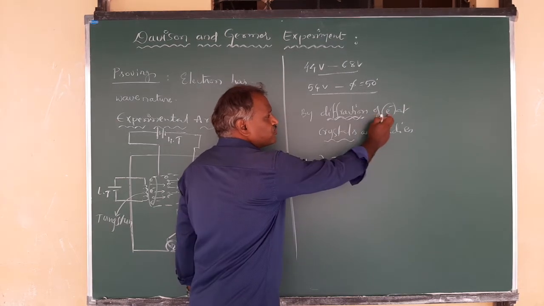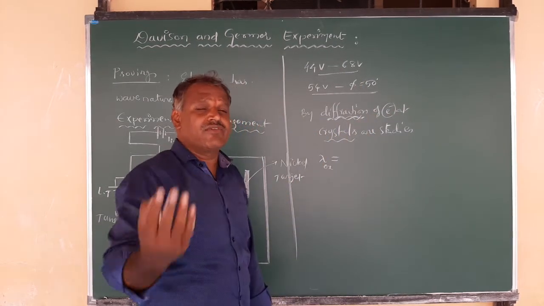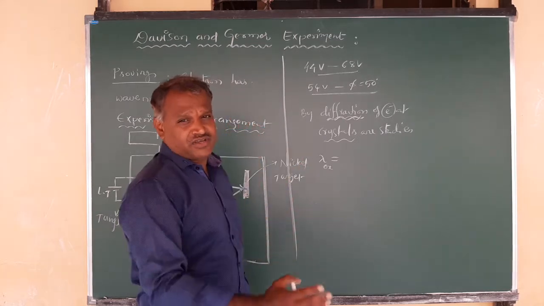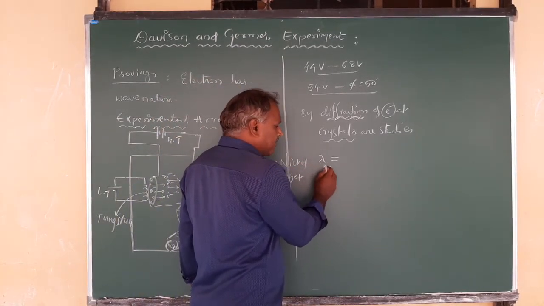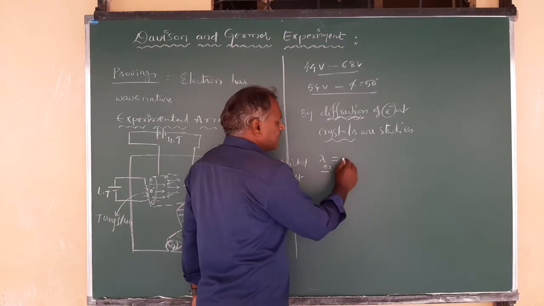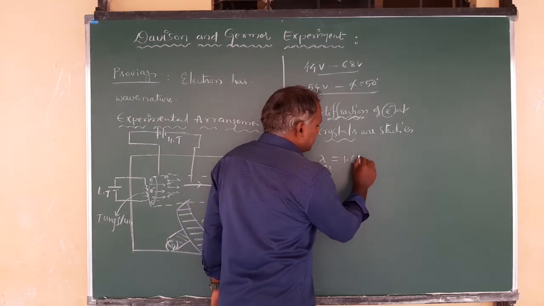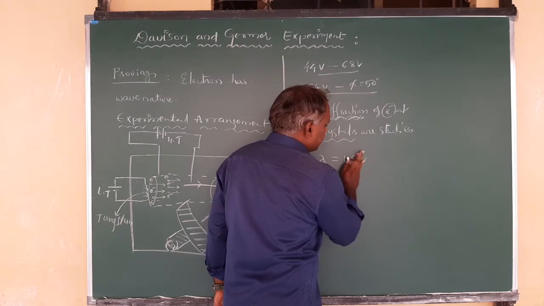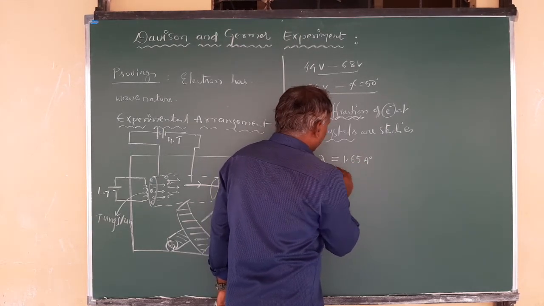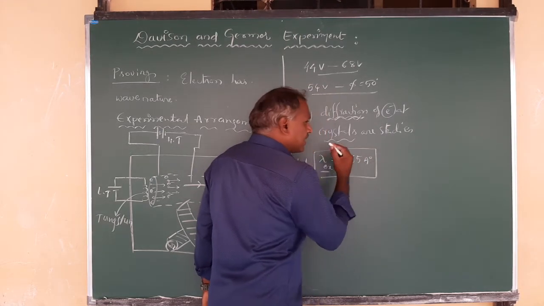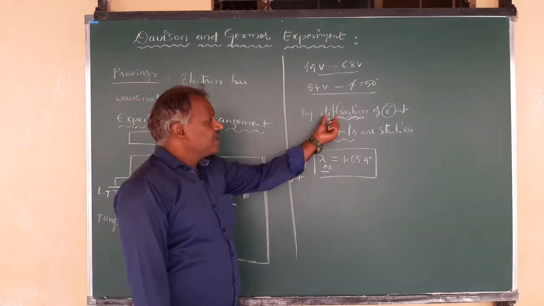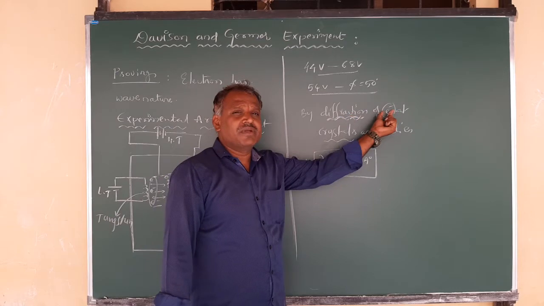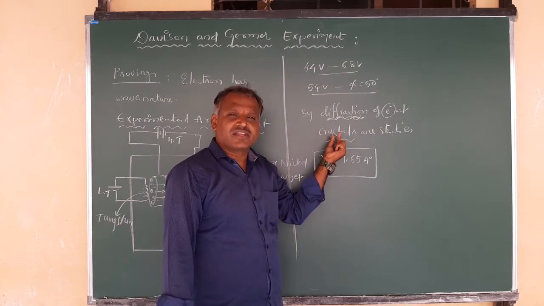The wavelength associated with these electrons when they are diffracted from the nickel crystal target, experimentally determined, is 1.65 angstrom units. This is the wavelength experimentally calculated by these two persons from the diffraction of electrons across this nickel crystal.